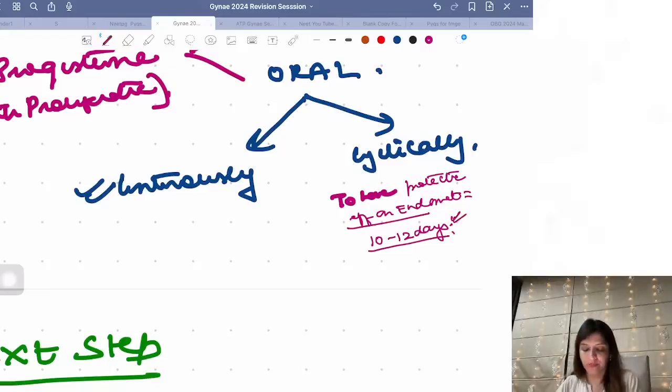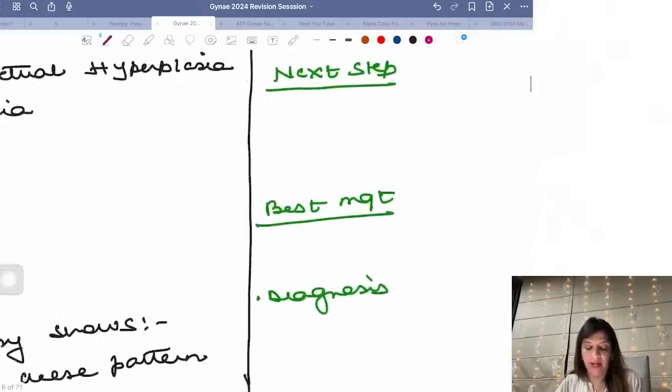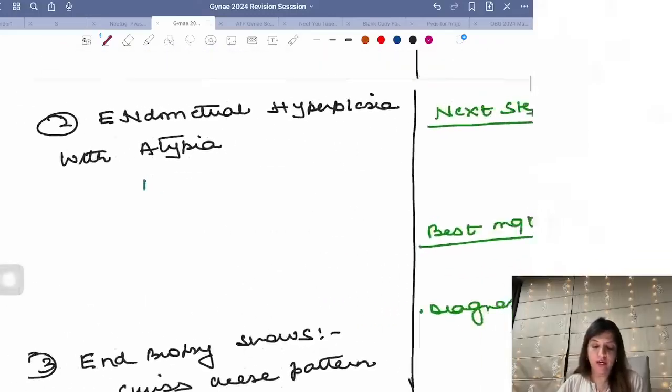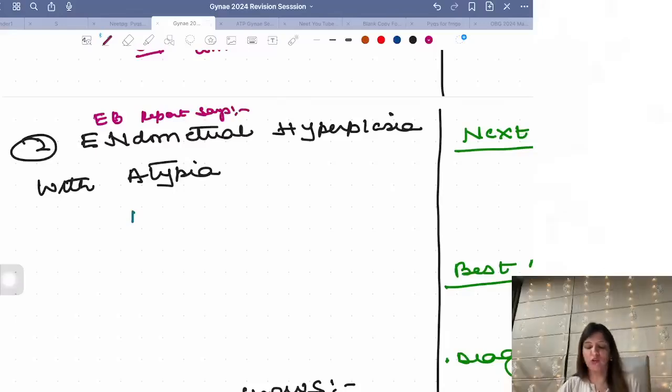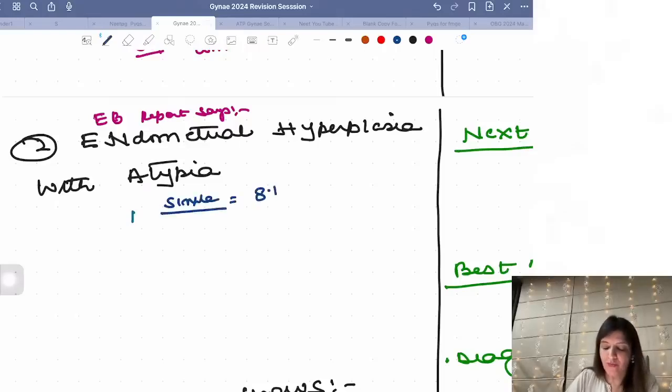Right? Okay. Now, next question. If your endometrial biopsy report is saying that there is endometrial hyperplasia with atypia. Now, when there is endometrial hyperplasia with atypia, then if it is simple, the chances of malignancy are 8%, right?